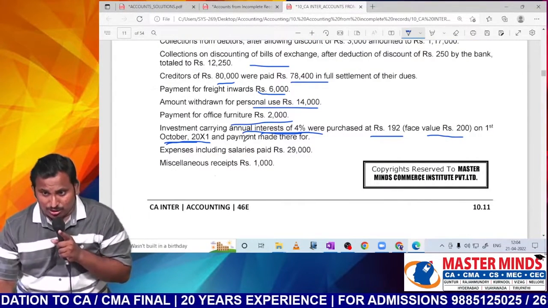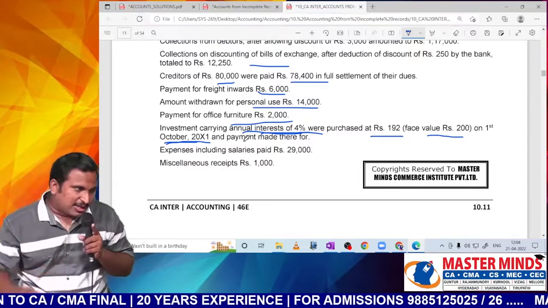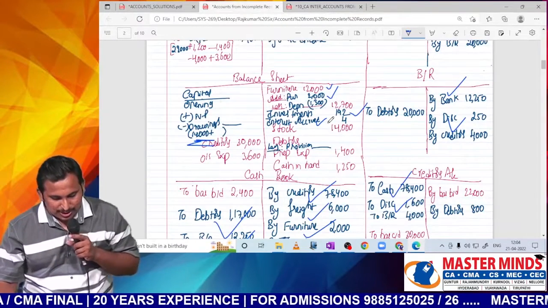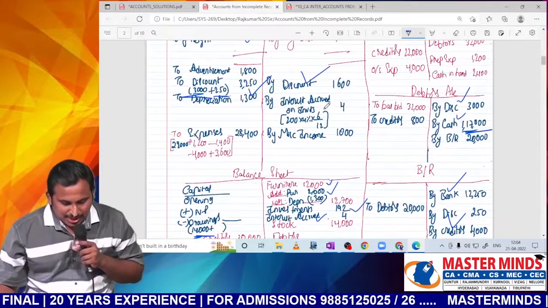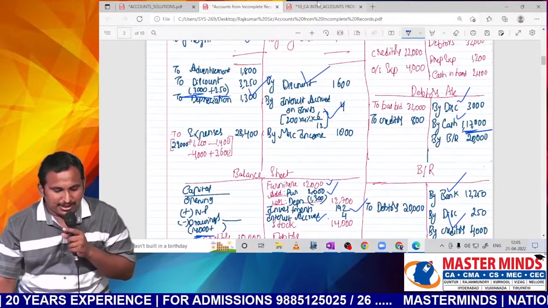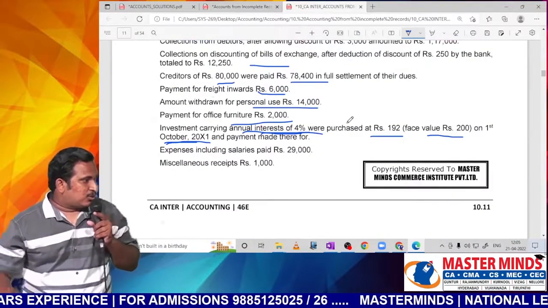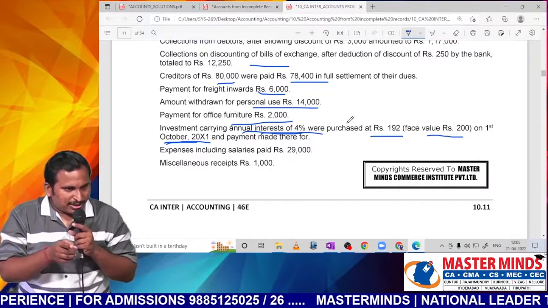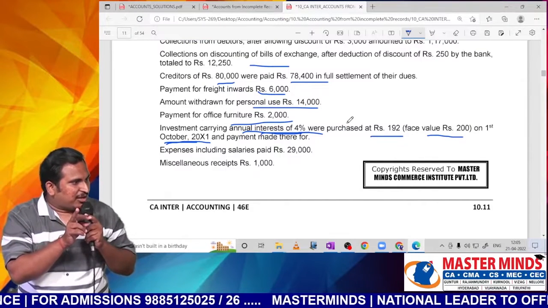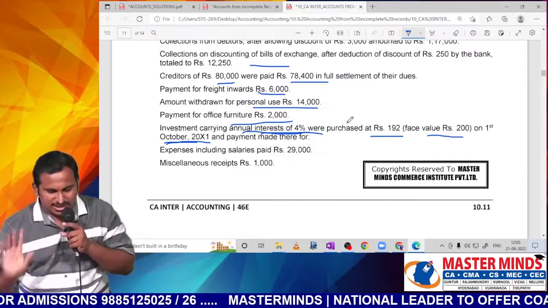Investments were purchased only; relating to interest they have not said anything. So we will show it as a receivable. Interest accrued: one in balance sheet, the other in P&L as interest income. Sir, clear? So you could observe, for every entry, every aspect we are recording double entry. If you follow like this, never wrong, sir.